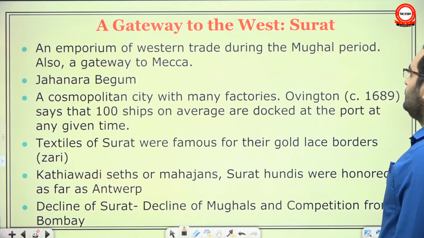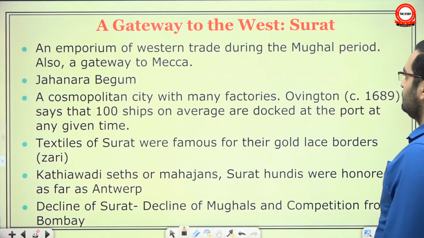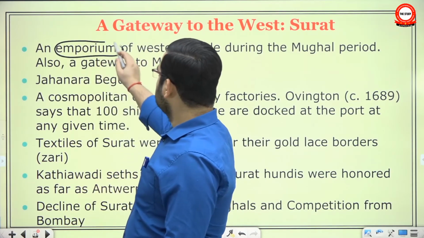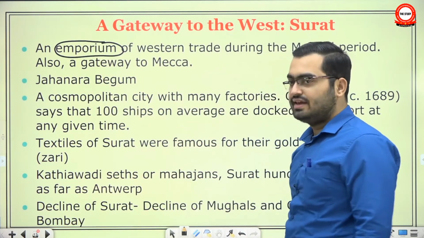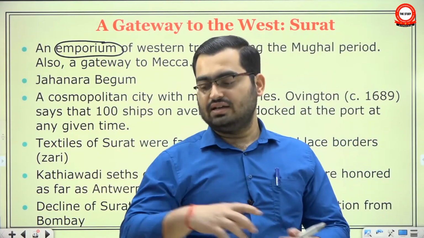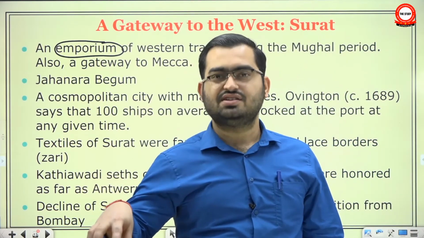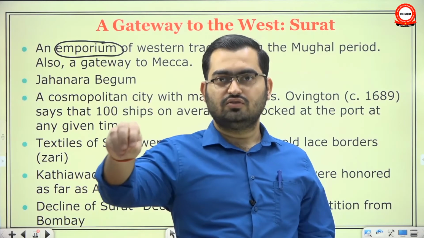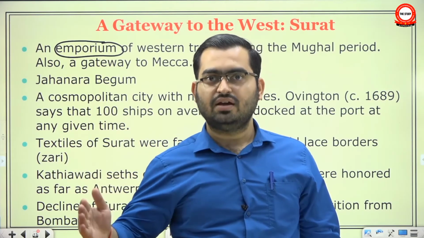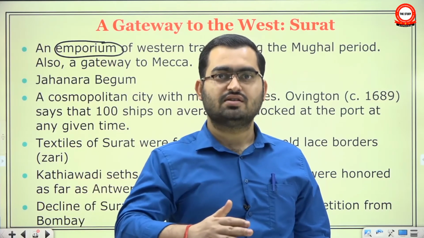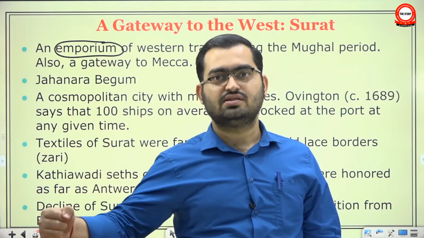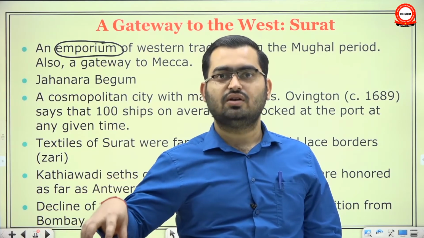Then we look to the gateway to the west, Surat. It was an emporium of western trade. It sounds like empire, but it's different from empire. What it means is that it is a collection center of sorts where goods from different cities were brought, and from here they would be shipped to foreign countries. Similarly, the foreign goods will come here and from here they will go to regional city centers. Okay, so this is called an emporium.